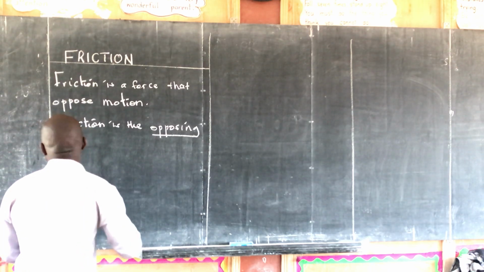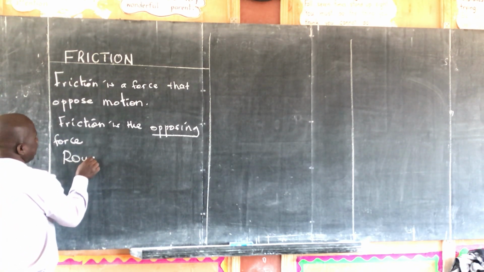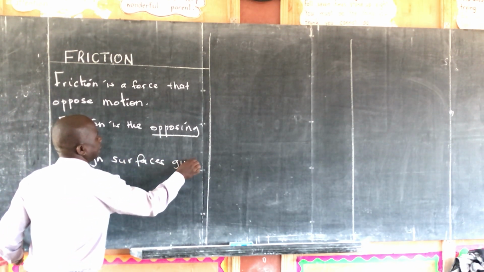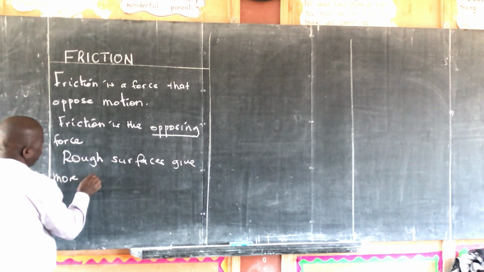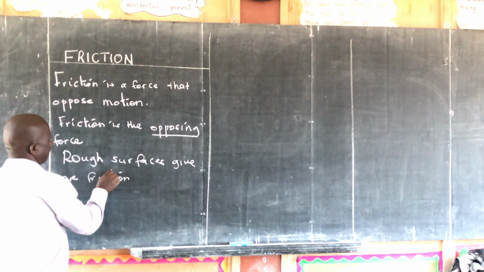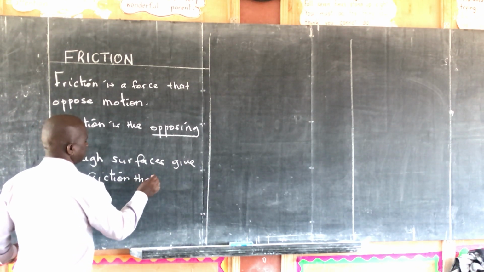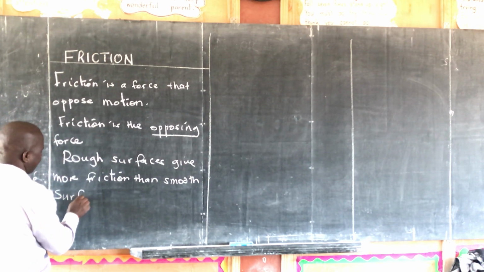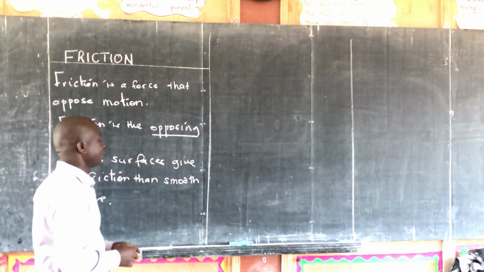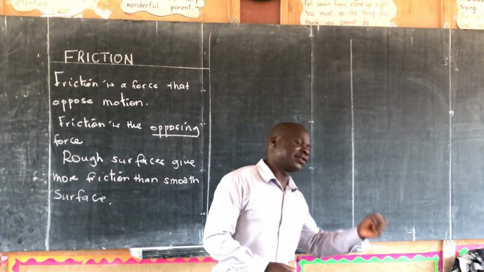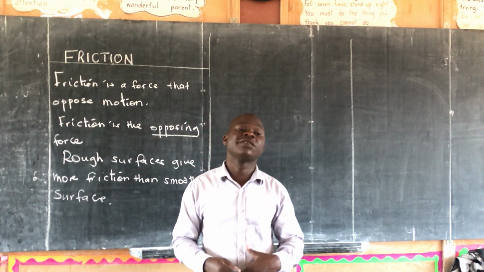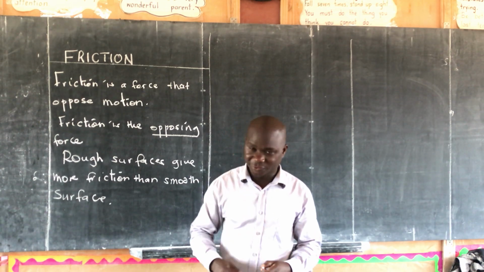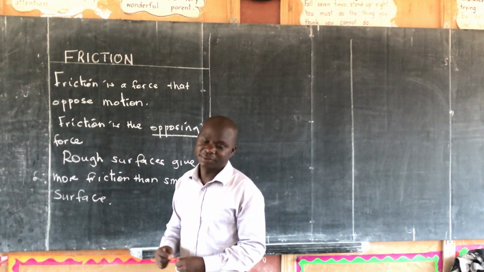Now, I say rough surfaces give more friction than smooth or slippery surfaces. If the surface is rough, that surface is going to give more friction. And if the surface is slippery or smooth, it's going to give less friction.